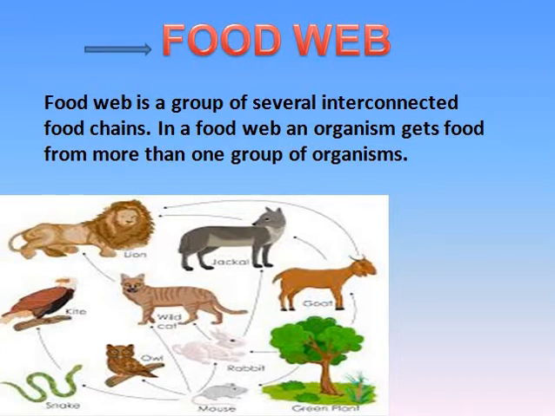So instead of a straight line food chain, the relationship can be a series of branching lines, and we call them a food web. A food web is a group of several interconnected food chains, and in a food web an organism gets food from more than one group of organisms.